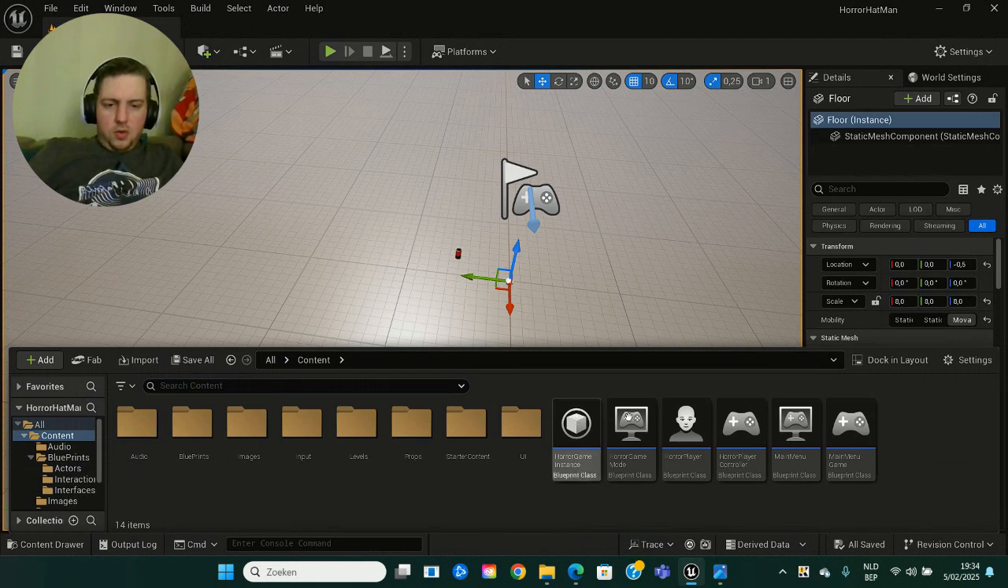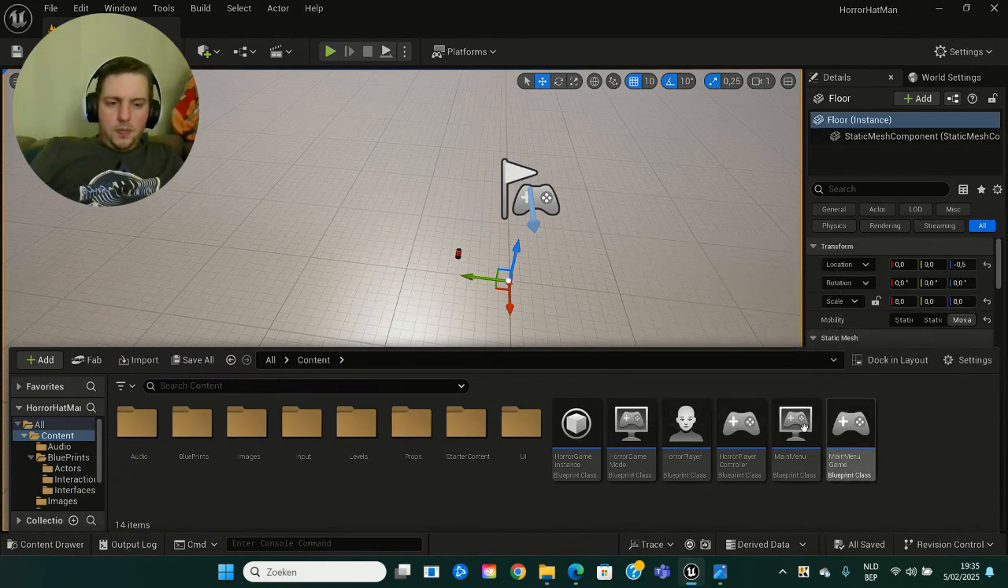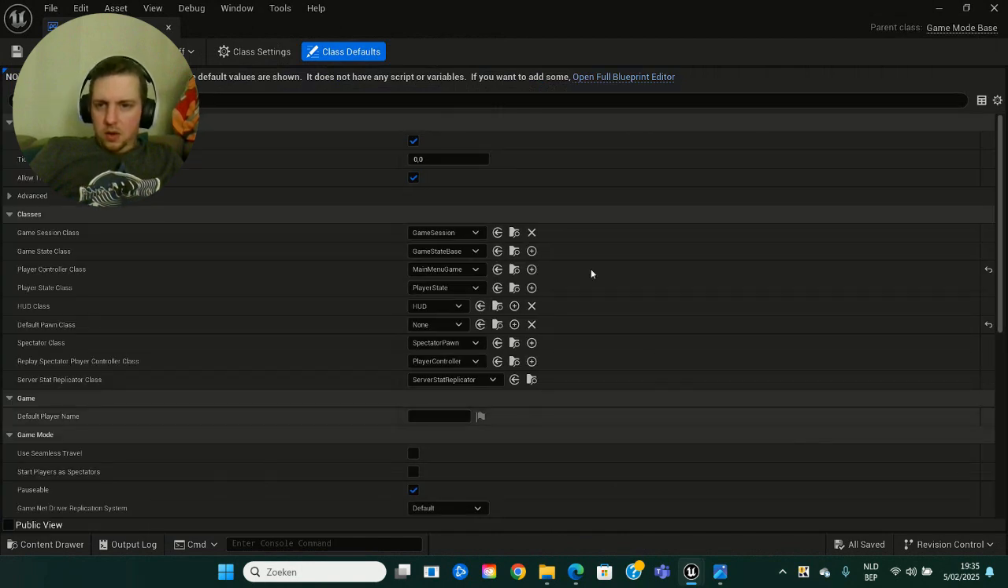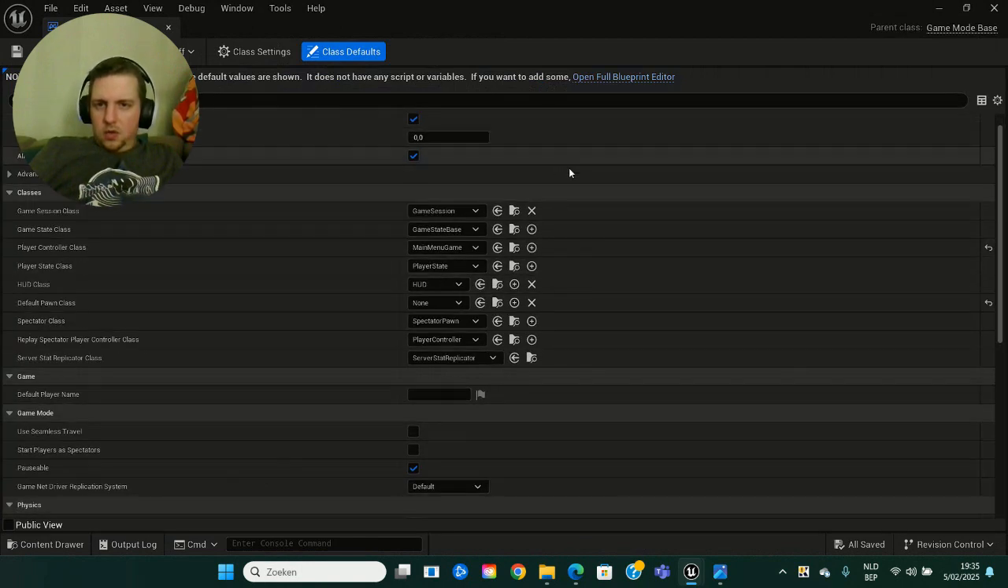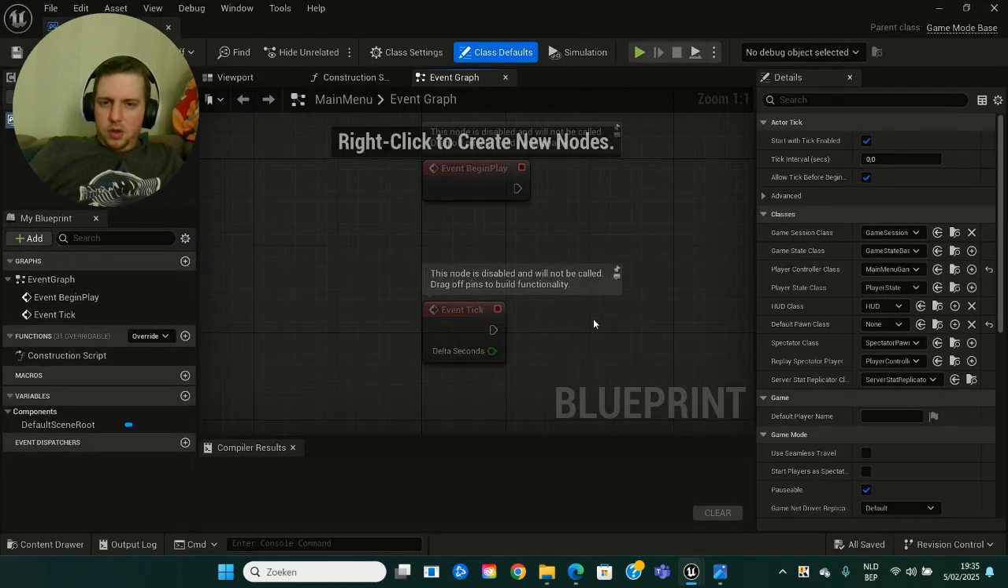We got the horror game instance, horror game mode, horror player controller, main menu. I just want to show you guys what the setup for the main menu is. So this is the setup, but you want to open the full blueprint editor.